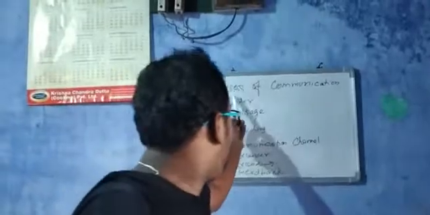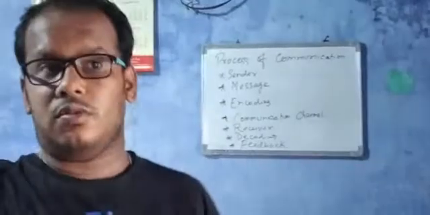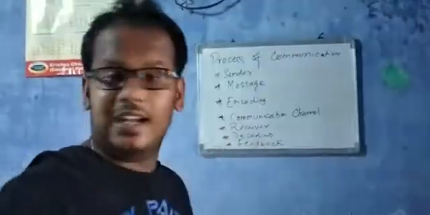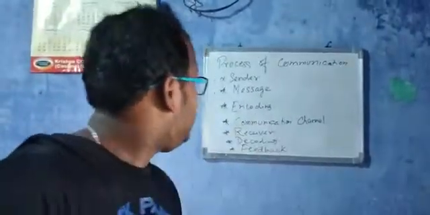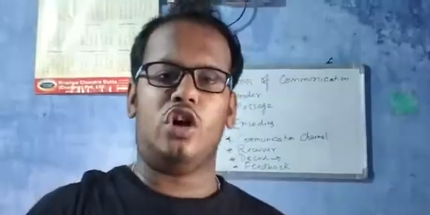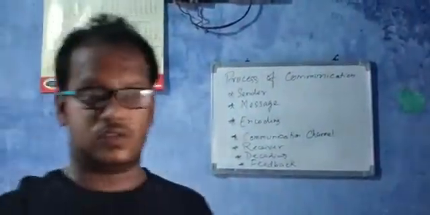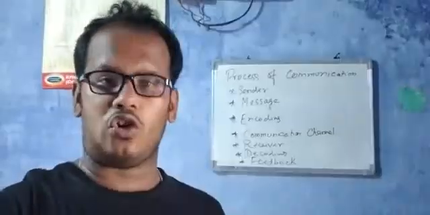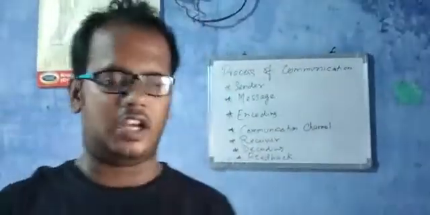Now, the process of communication. There are 7 steps involved. The first one is the sender. The sender is the person who is sending the message, information, or data. Next, the message. The message is the particular information or data that is being conveyed. Suppose you want to send your CV, audio, video, a document, or an image. It can be anything.